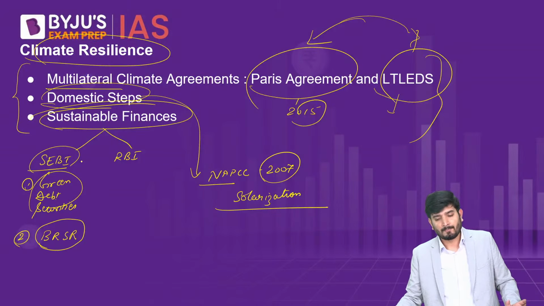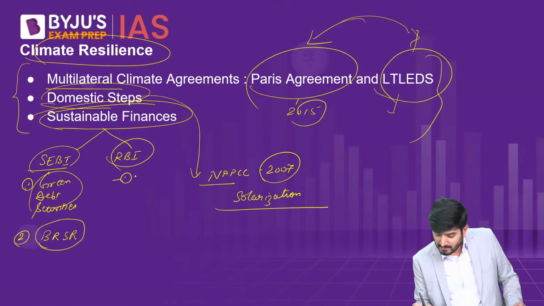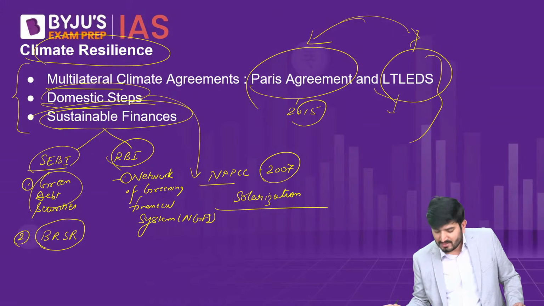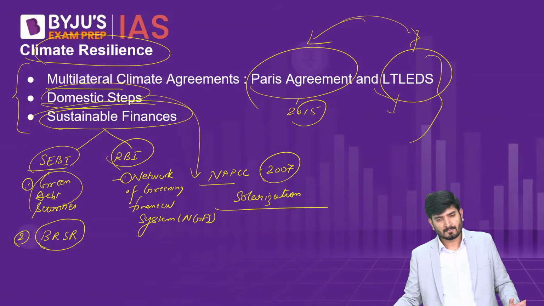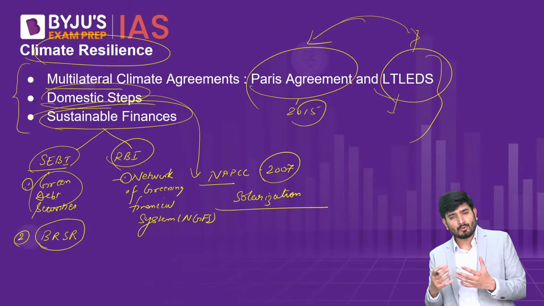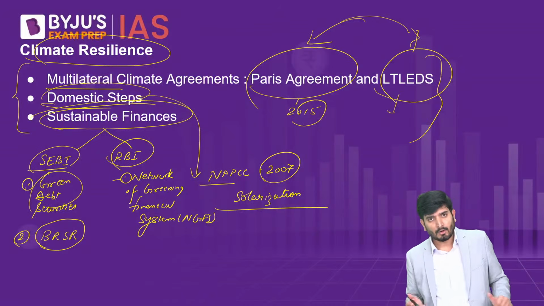Then from the RBI side, we have seen that the RBI is participating in the Network for Greening the Financial System, NGFS, which is just a network of central banks across the world, and they share best practices on how to include green policy within their policy framework.